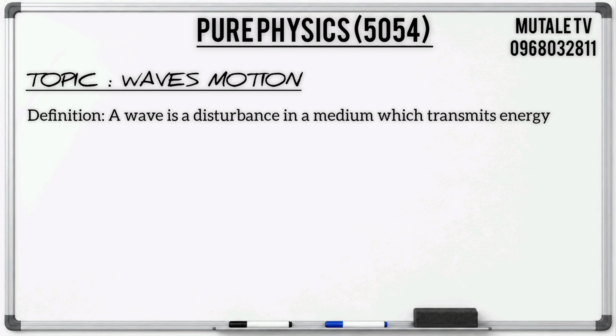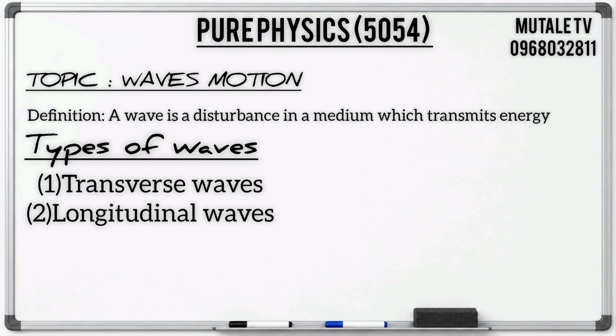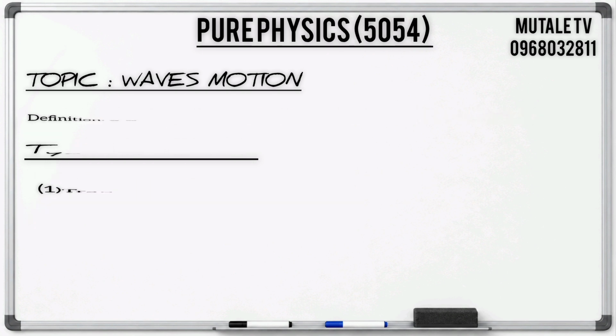Once knowing the definition of the wave, we need to learn about the types of waves. There are two types of waves, namely the transverse waves and the longitudinal waves. Let's start by looking at the transverse wave.